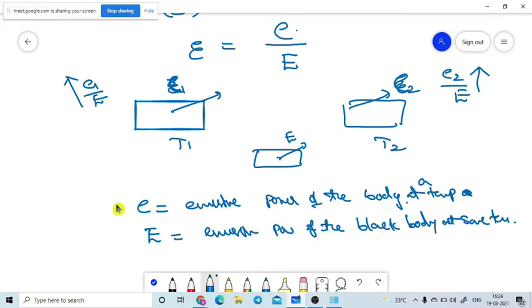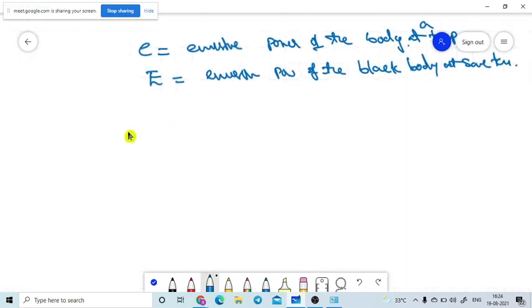If you take the ratio of these, you get the emissivity of the body, denoted with epsilon. Are there any physical units for epsilon? Epsilon is the emissive power of the body divided by the emissive power of the black body, so they are the same units and epsilon has no units. It is a dimensionless quantity.